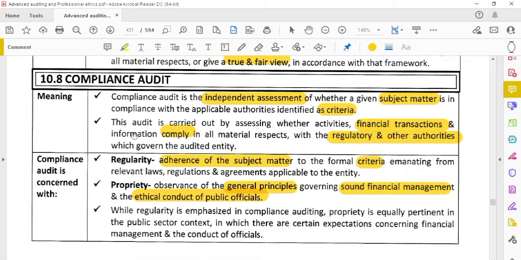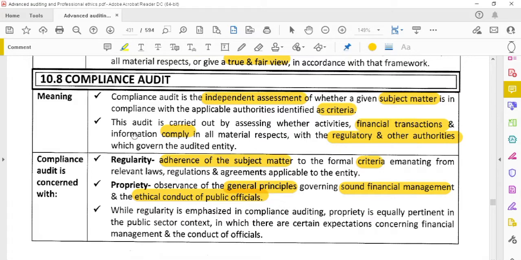Propriety means proper, ethical. Will the management conduct the work in a proper, lawful manner? Has the decision been taken properly or not? Is it ethical? Checking that is propriety. Regularity means whether the subject matter adheres to the criteria. Has the subject matter matched the criteria? They will be evaluating that activity against the benchmark. Has the subject matter achieved the criteria or not? That is regularity.